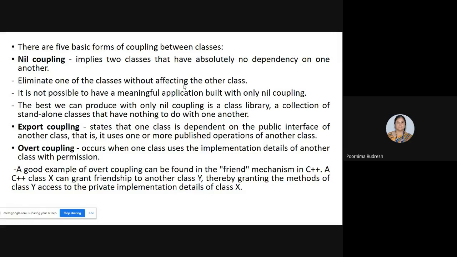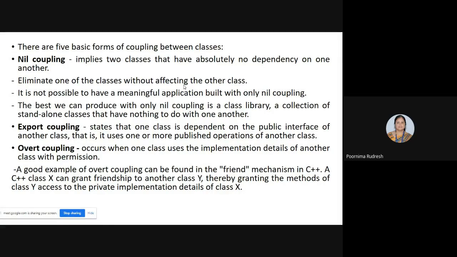And export coupling says that one class is depending on the public interface of another class so that it can make use of the operations of the other class. Clear? So for example, if class X and class Y are there, class X can make use of the operations of class Y, and that type of coupling is called export coupling. Overt coupling means one class can make use of the implementation of another class with the permissions.